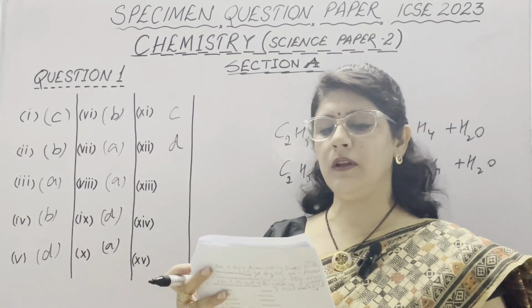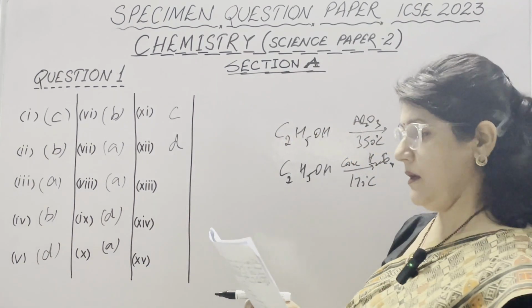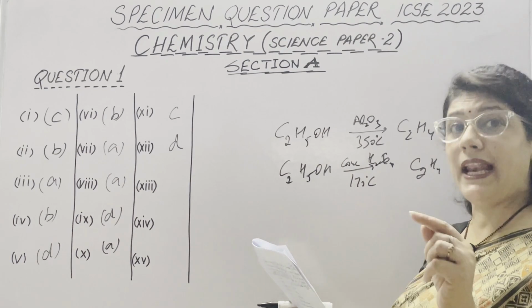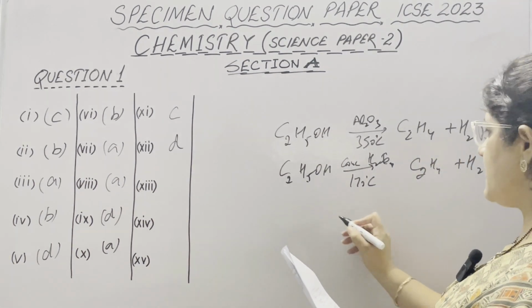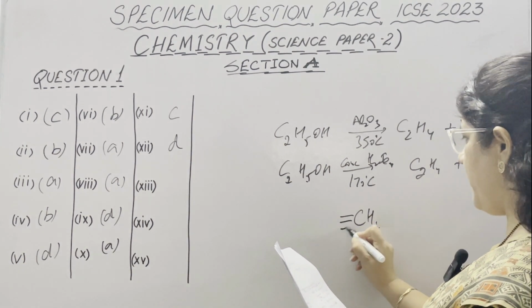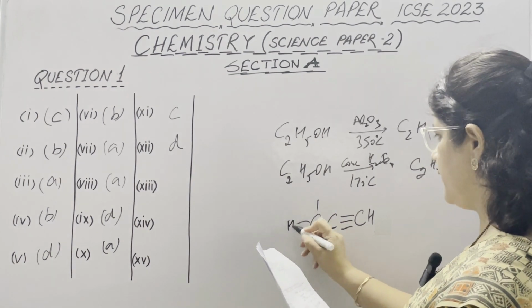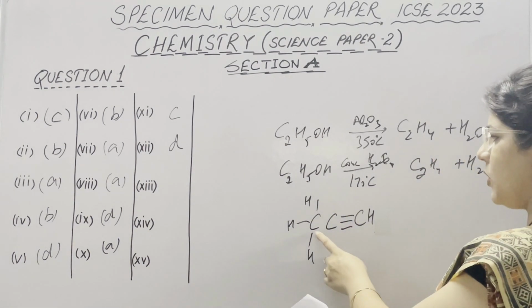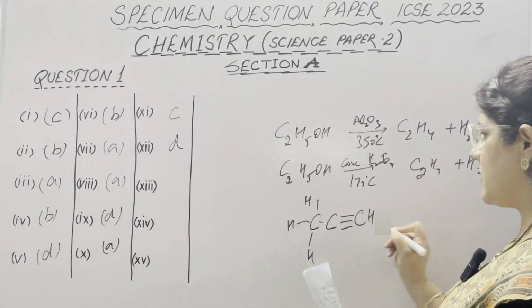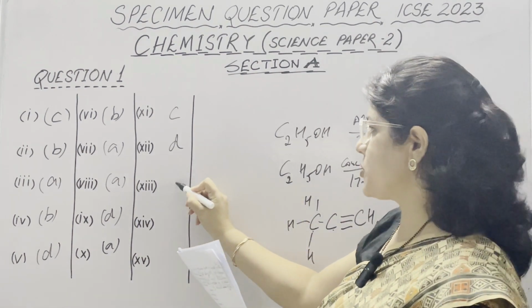In 13th part, the IUPAC name of methyl acetylene is. Now methyl acetylene means alkyne family. Alkyne means triple bond. So it means CH triple bond C and then CH3. This is the compound formed. So its IUPAC name is, because we have 3 carbon atoms in this, 1, 2, 3, it means this is propyne. So our correct option is A.